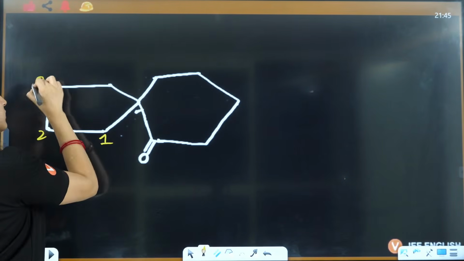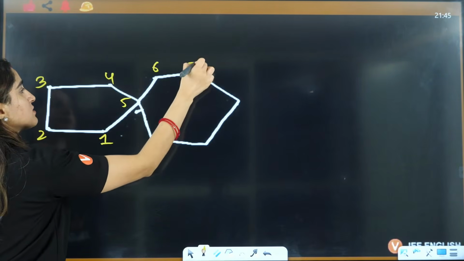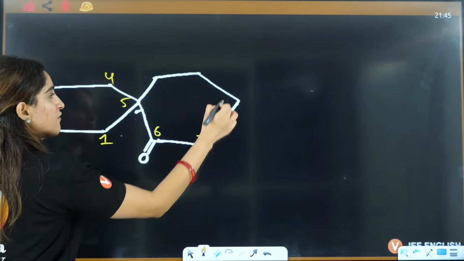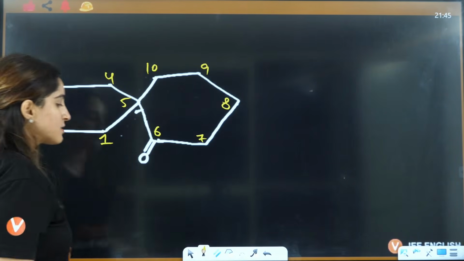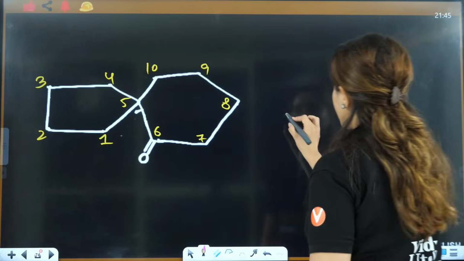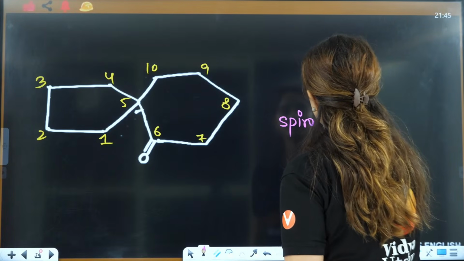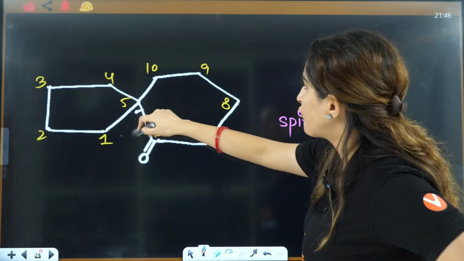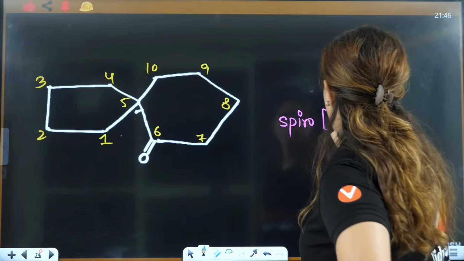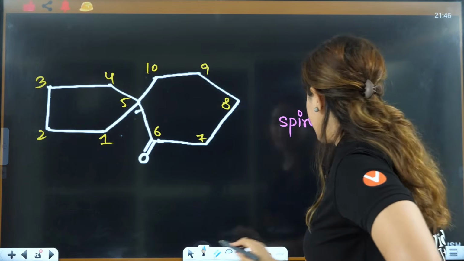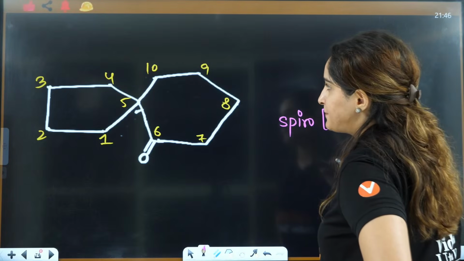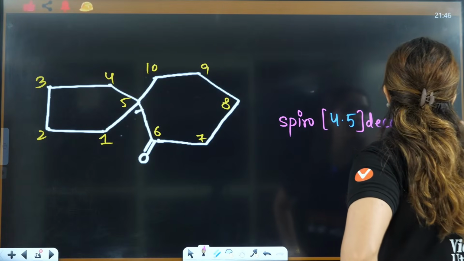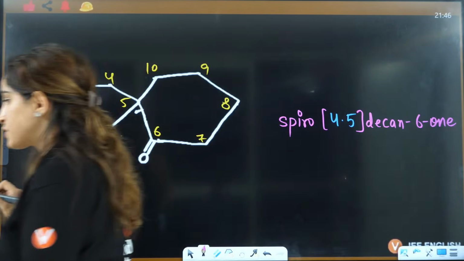1, 2, 3, 4, 5, 6. This is 1, 2, 3, 4, 5. Then 6, 7, 8, 9, 10. This is the right way of doing it. Now you can write it as Spiro, bracket, bracket. Here the shortest is 4. This is 1, 2, 3, 4, 5. 4, 5. And this is going to be decane 6 on. Right? Decane 6 on.